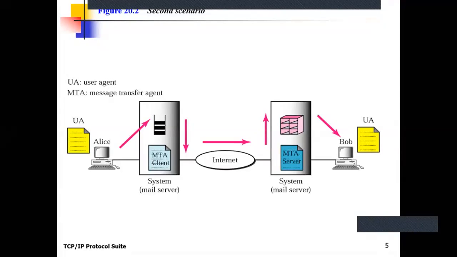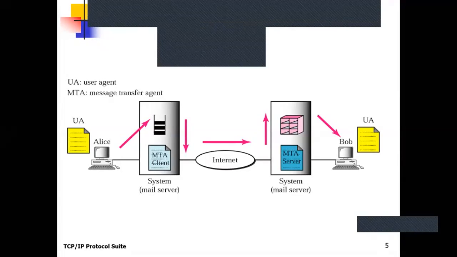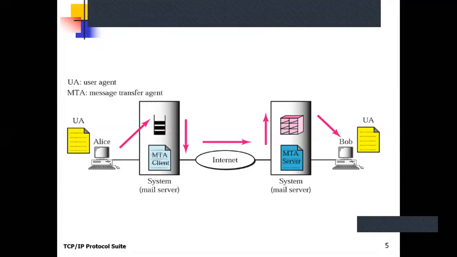Okay, see how this particular scenario works. Alice uses the user agent program which is on her machine. With the help of that UA, she writes the mail and stores it in her mailbox.